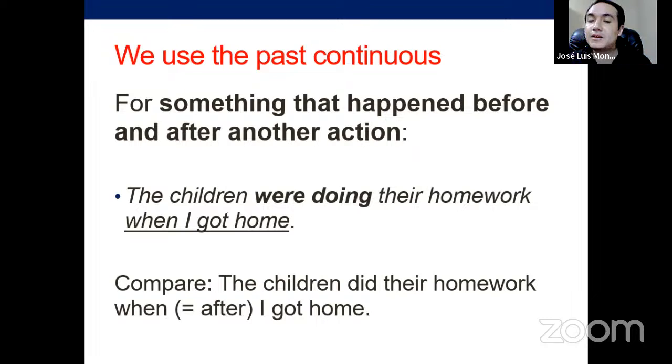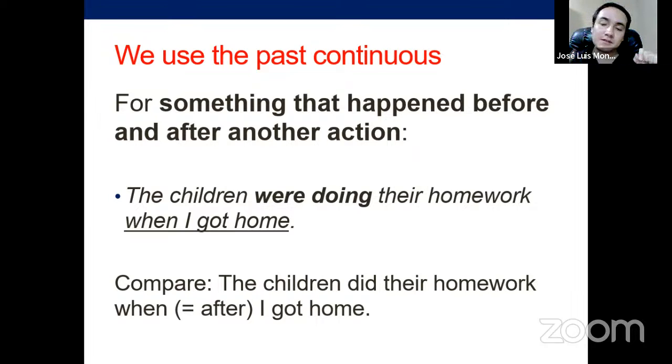And compare. It's not the same when you say the children did their homework when I got home. In the first case, as I said at the beginning of this explanation, this is the context. The children were doing their homework is the context. And in between, this happened. But it means that the children were doing their homework was happening before.